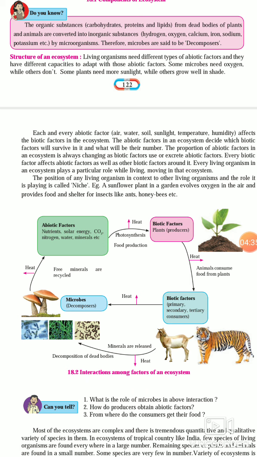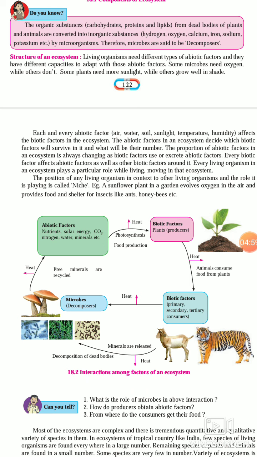So a sunflower plant in a garden adds oxygen to the air, and provides food and shelter for insects and ants as well as for honeybees. So a good example is given here in the diagram where we can see the importance or the role of every living organism in an ecosystem.